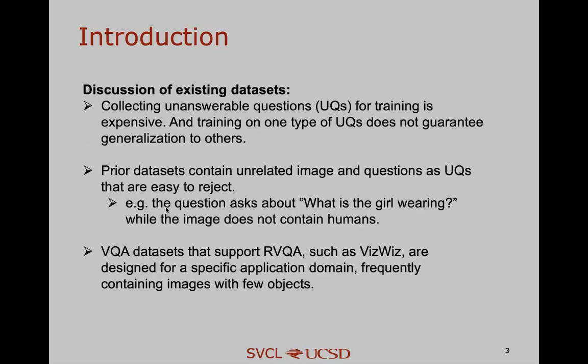There are mainly three challenges of previous datasets. First, collecting unanswerable questions for training is expensive, and training on one type of UQ does not guarantee generalization to others. Second, prior datasets contain unrelated images and questions as UQs that are easy to reject. For example, the question can ask about something that does not exist in the image. Third, VQA datasets that support RVQA, such as VizWiz, are designed for a specific application domain, frequently containing images with few objects.